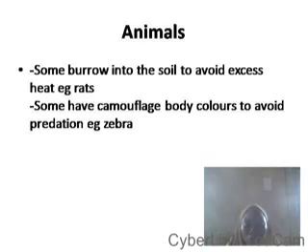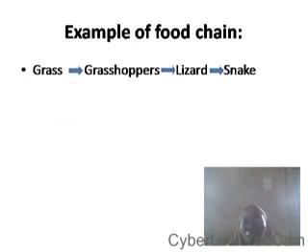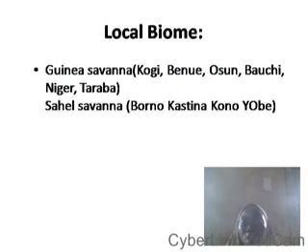Let's go to the next slide. Now let's look at examples of food chain in the savanna. The place is predominated by grasses. The grasses will be eaten by grasshoppers. The grasshoppers will be fed upon by lizards, while the lizards will be fed upon by snakes that are present there. The local biomes in our locality include the Guinea savanna, as we have learned in our GS3, the Sudan savanna and the Sahel savanna.